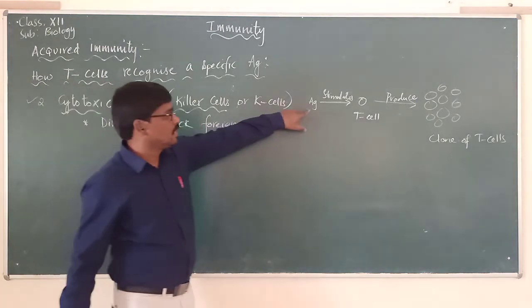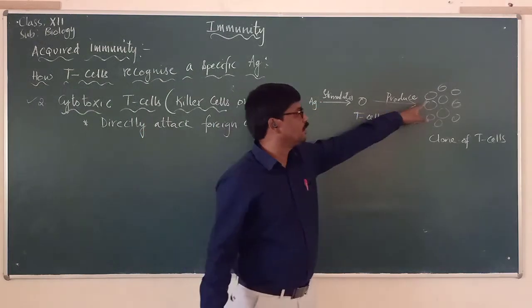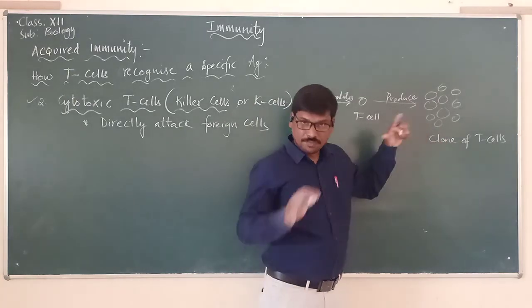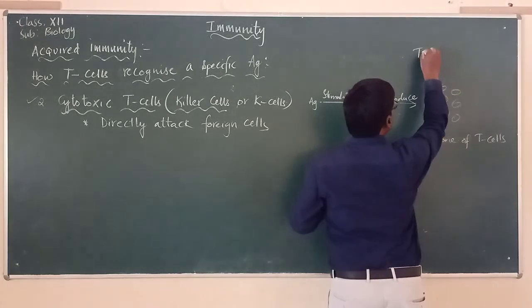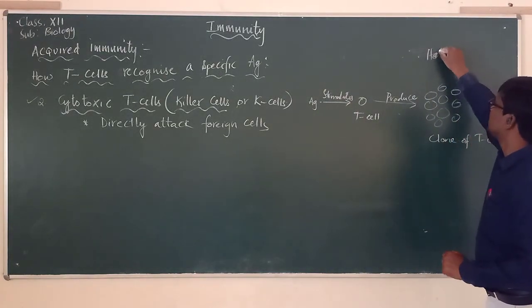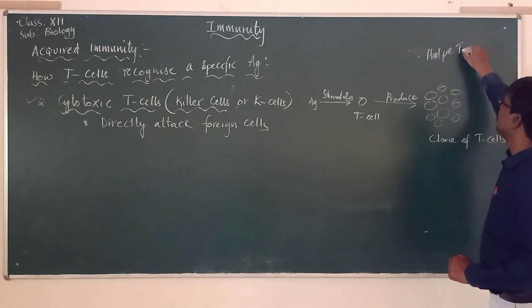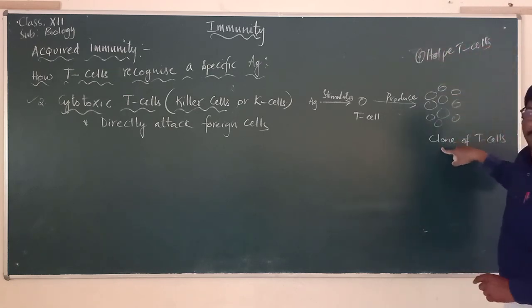It is like this. Antigen stimulates the T cell and this T cell produces a clone of T cells. From that clone of T cells, the first group we studied is the helper T cells.